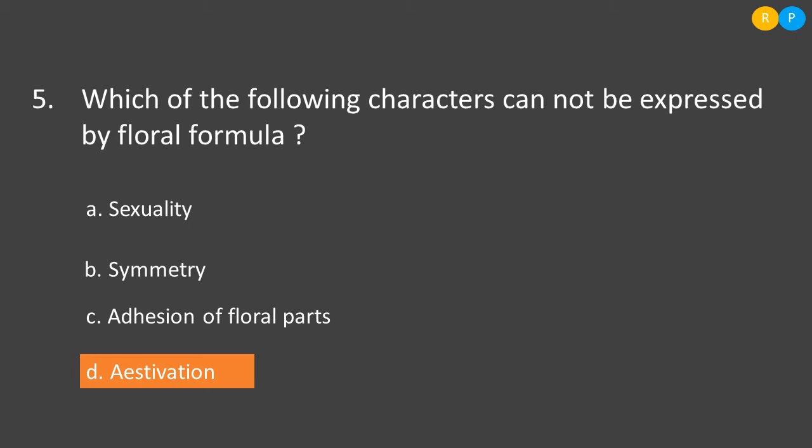The attachment of stamens with the petals, or attachment of petals with the calyx, and the union of members in the calyx and corolla can be shown by the floral formula. And option D, aestivation. Aestivation is not possible to show by the floral formula, so we use the floral diagram to show the kind of aestivation in the flower. So the correct answer is option D, aestivation.